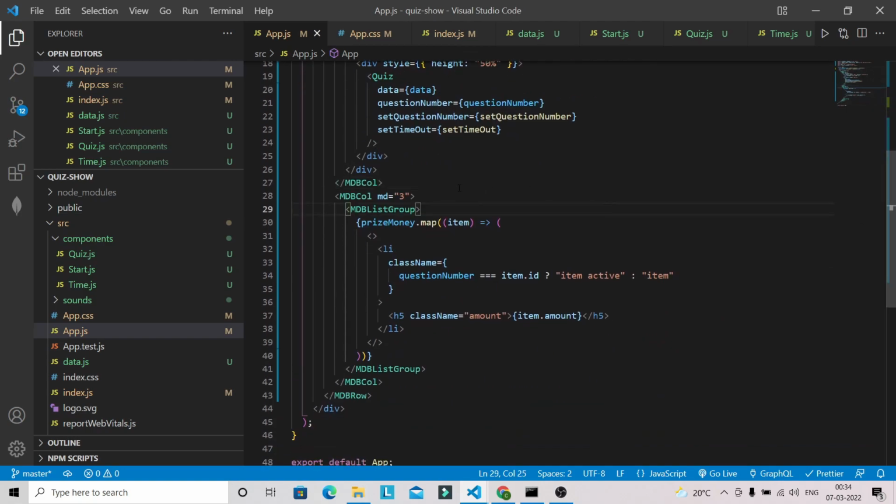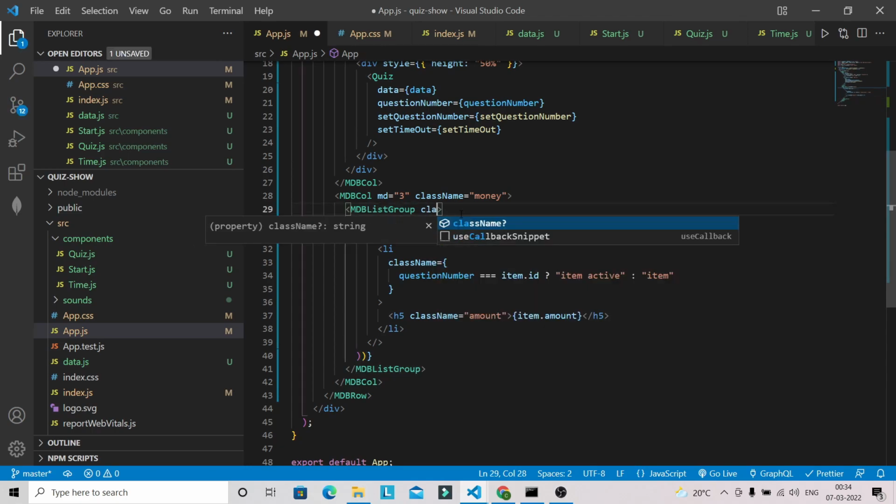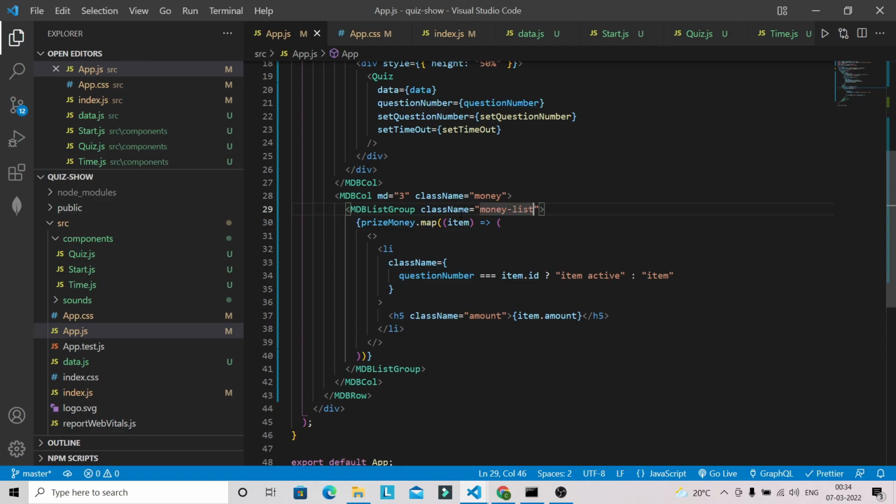Now I'm going to have one class name for this mdb col as well, that is money, okay. And for this also I'm going to have class name money list, okay. So I'm going to add the styling for all these class names one by one, like money, money list, item, and for active item as well.